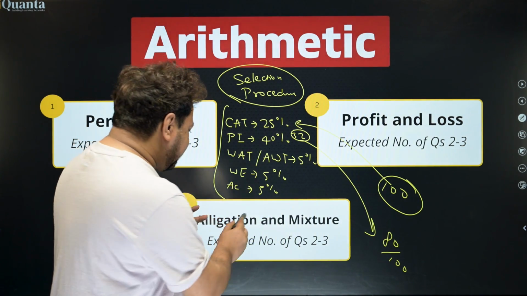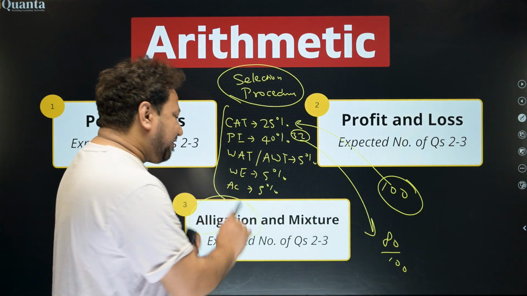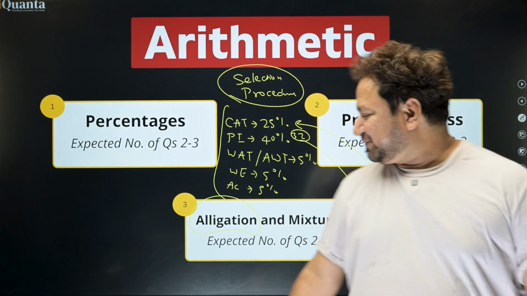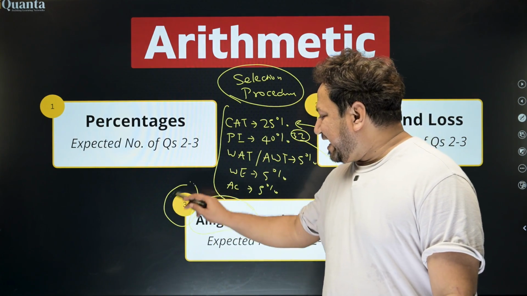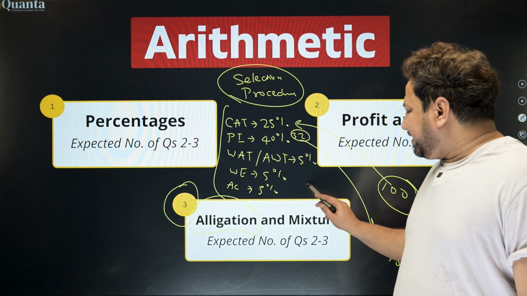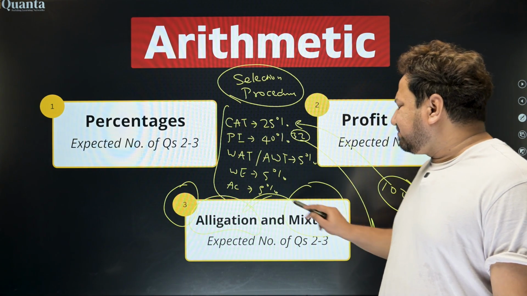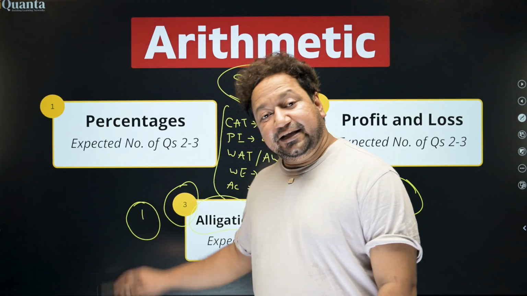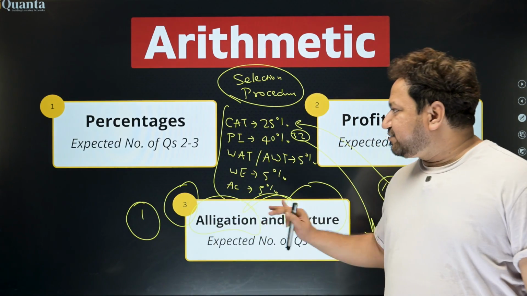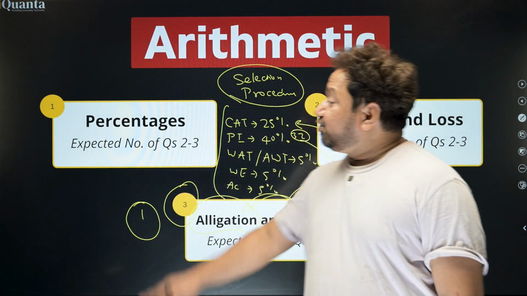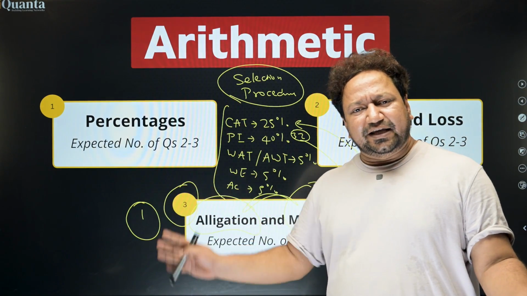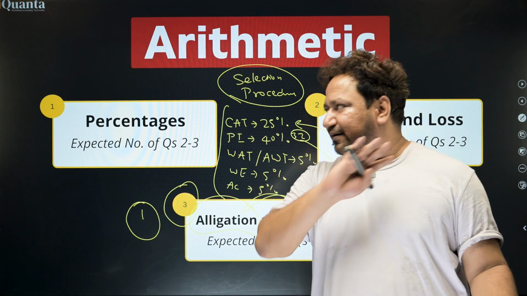And allegation is a tool to calculate the weighted average quickly. So this third is average, mixtures, allegations. Now in mixtures, allegation is generally used. So you will expect at least one question in every slot from average, mixture or allegation. You cannot leave these 3 topics at any cost. You should not leave other topics also, but these 3 you should not leave.